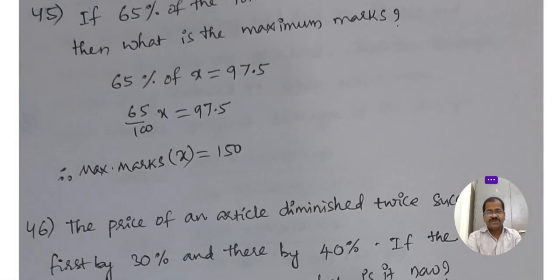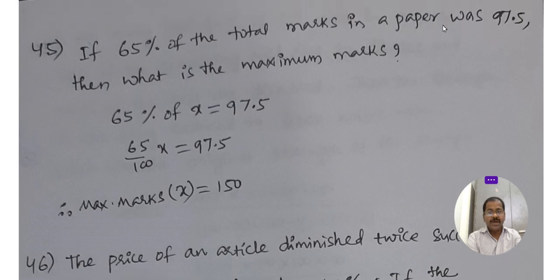Next, if 65% of the total marks in a paper was 97.5, that is, 65% of something is 97.5. What's the maximum mark? We don't know it, so X is the maximum mark. 65 by 100 into X is 97.5. Here, in cross multiplication, 100 will go to the numerator and 65 will come into the denominator. X is 97.5 into 100 by 65. Maximum marks is 150.